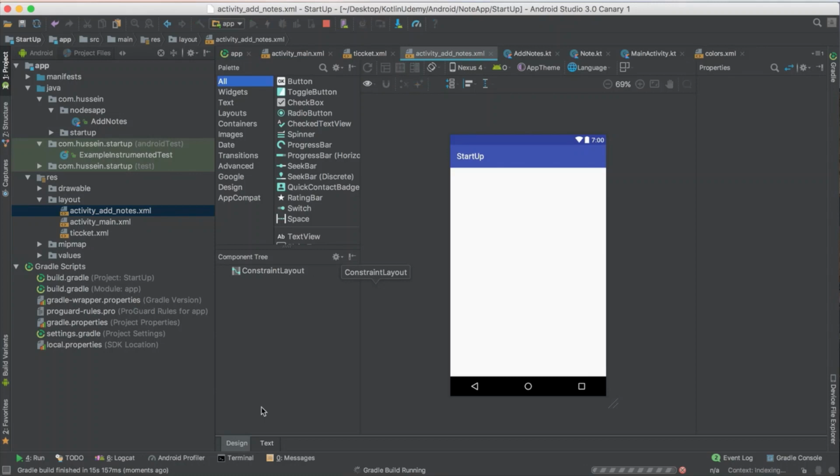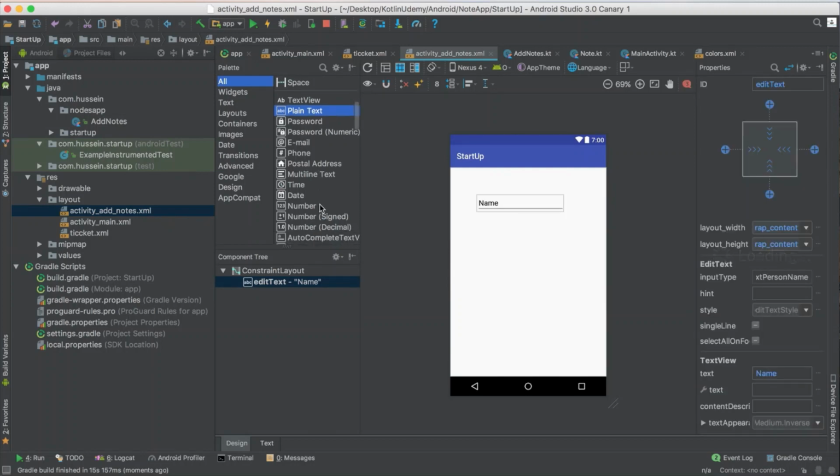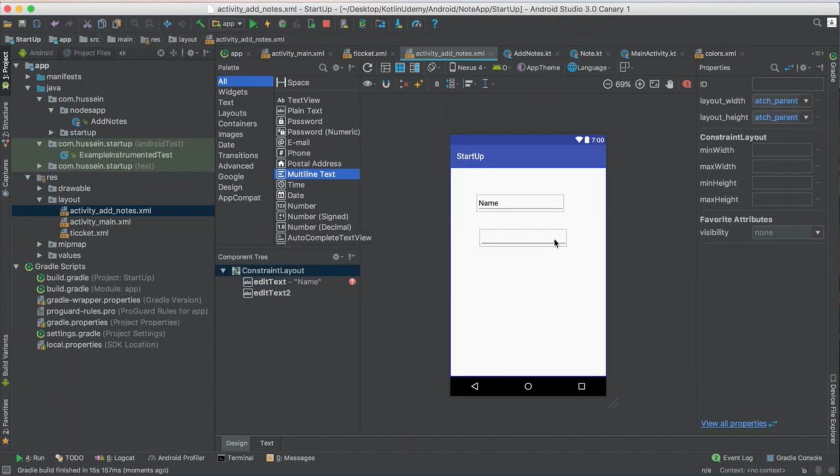So basically how do I add a note inside it? First of all, I need a text view or text input, plain text, whatever. So plain text here, asking him to enter the node title, and this one I will ask him to give something about details. So multi-line text, because the details should be multi-line. So it's better to do it as multi-line.